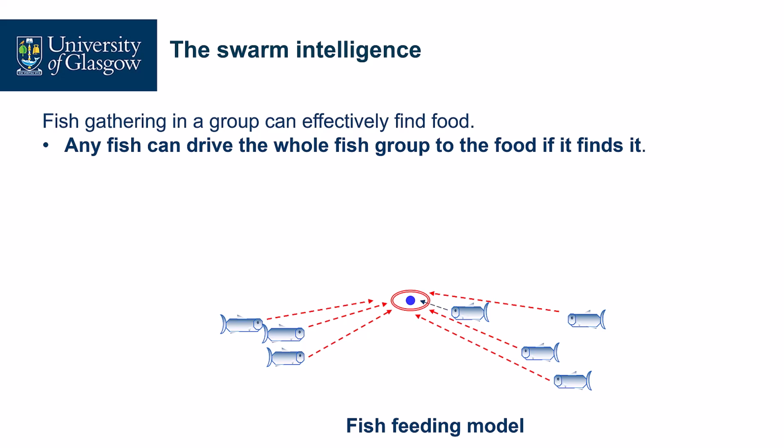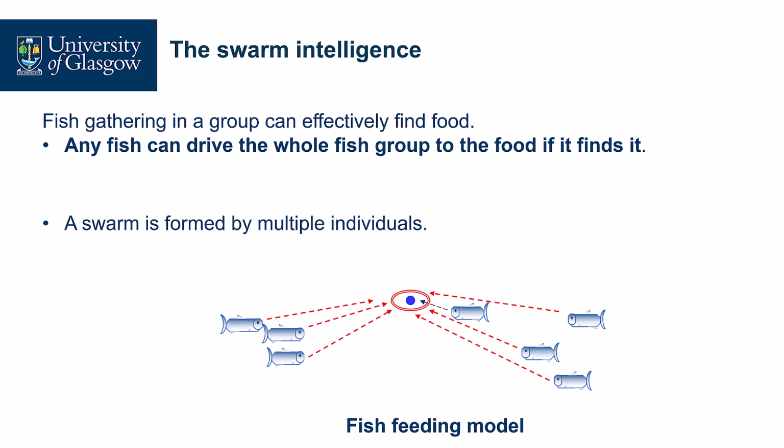In the fish feeding model, we can extract some intelligence that can help us to develop optimization techniques. For example, if we find food, this is the optimal solution, right? The food is located at the optimal solution, and the others are driven to it. So what intelligence can we find from it? First of all, there is a swarm, formed by multiple individuals, not a single one.